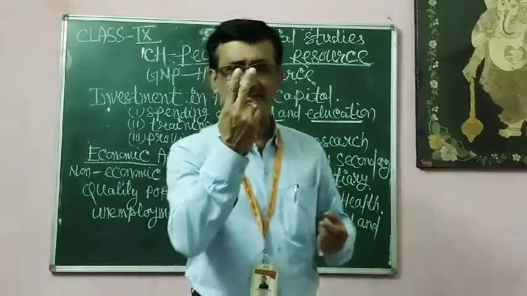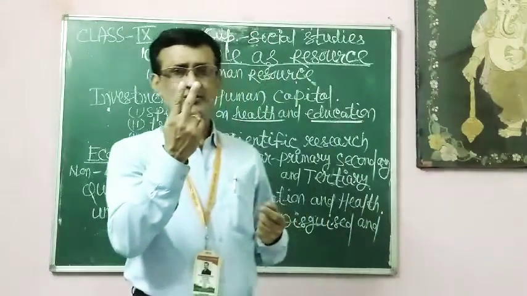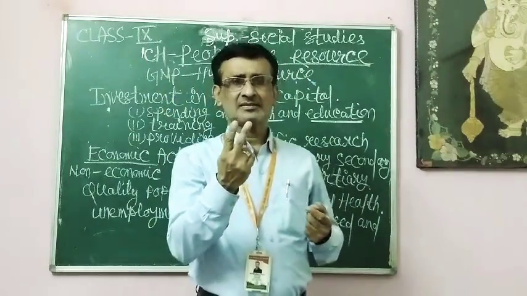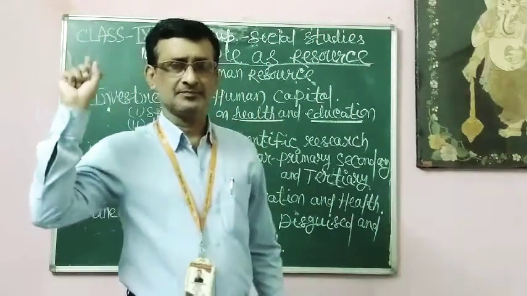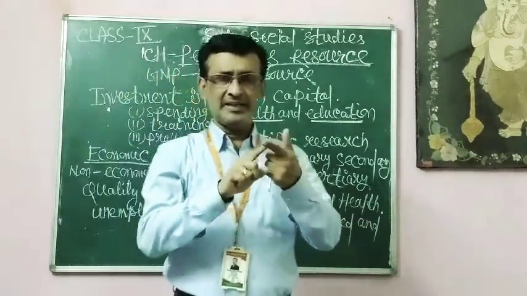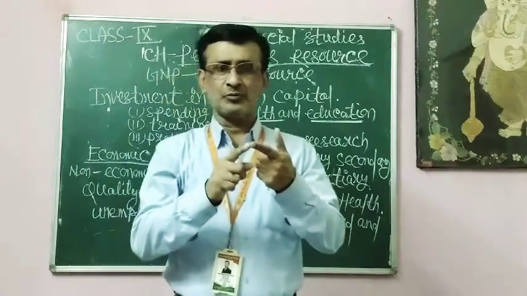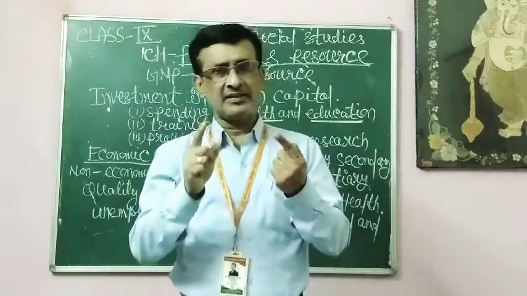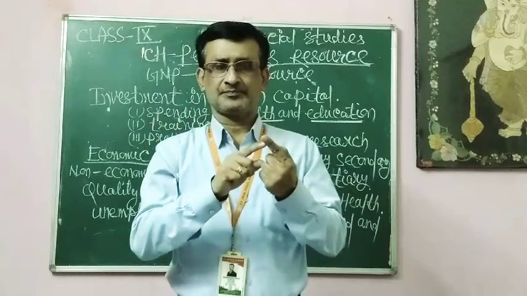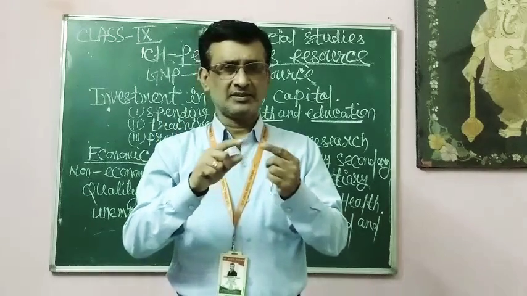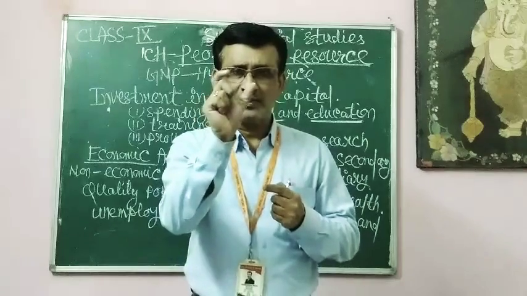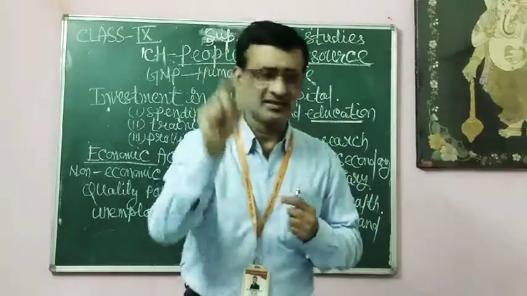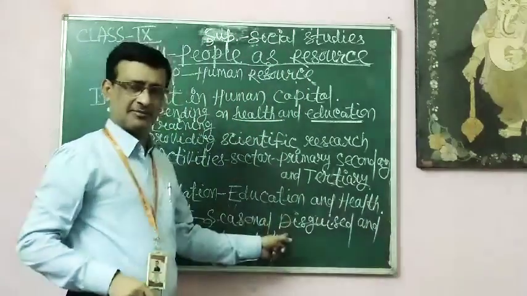These two surplus laborers are known as the disguised unemployed. Their productivity is nil. The quantity of food grains produced by 5 laborers is also produced by 7 laborers, so there is no increase in production. So the productivity of these two excess laborers is nil. That is called disguised unemployment.